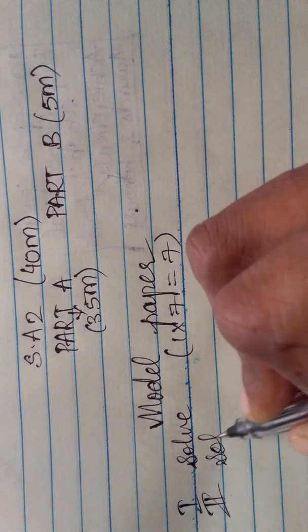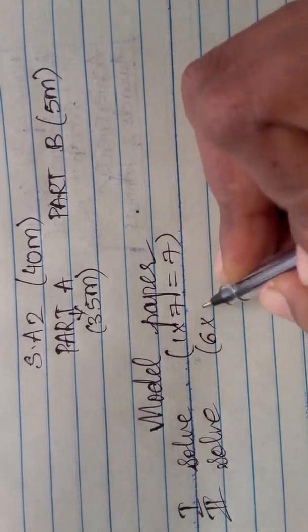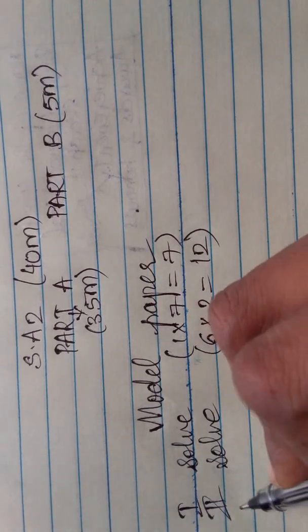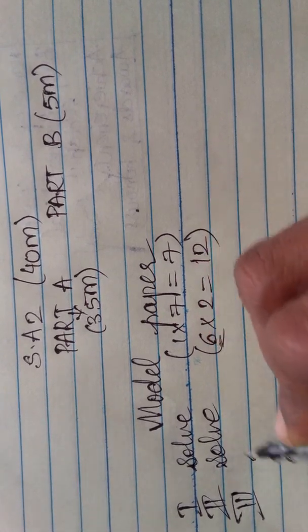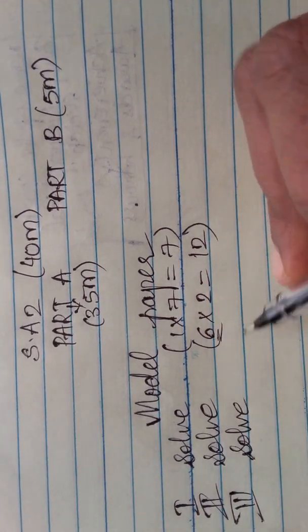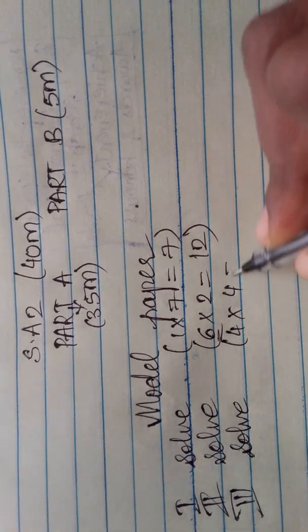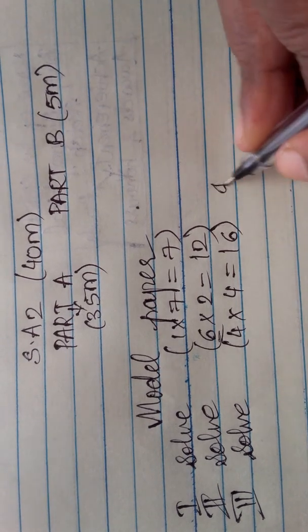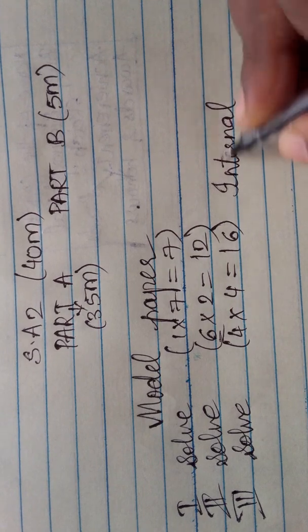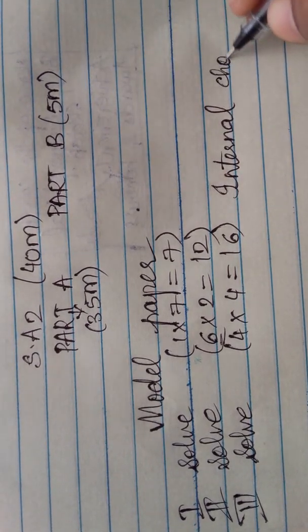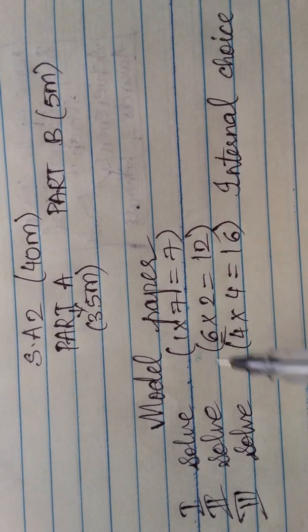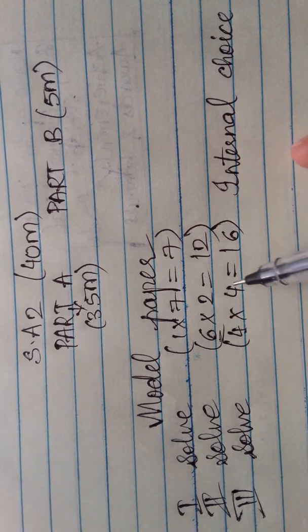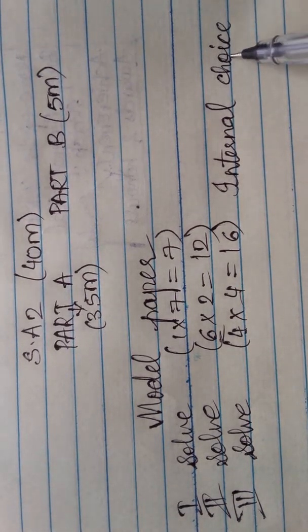Then Roman number 2 is again solve the following, and you'll have 6 questions of 2 marks, that is 12 marks. Then Roman number 3 is solve the following, where each question is of 4 marks. 4 questions will be given and it is 16 marks. So here internal choice will be given. Last time in summative assessment 1, the same pattern is followed for summative assessment 2 also. So 4 marks questions, 4 will be given and internal choice will be given.